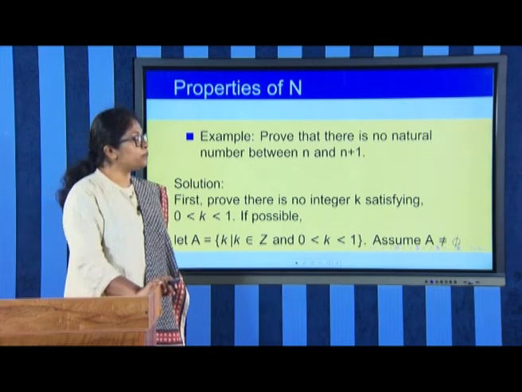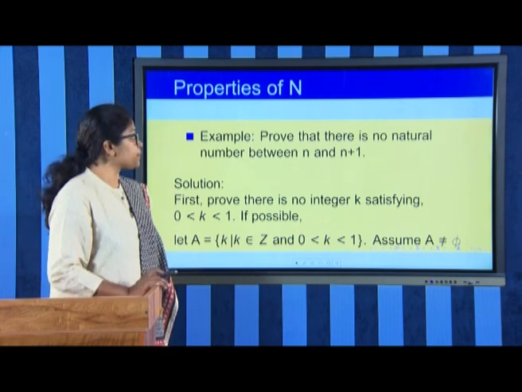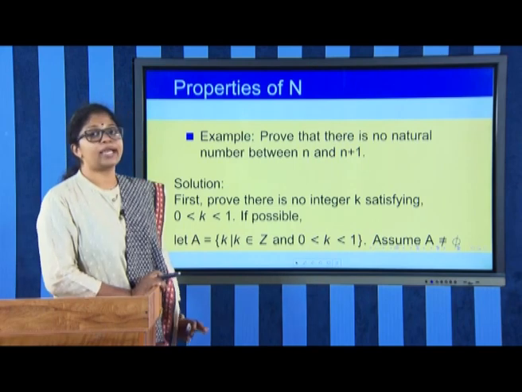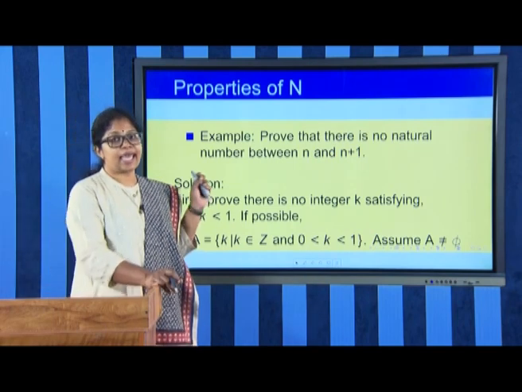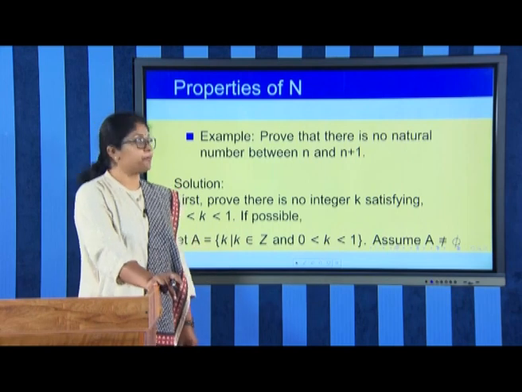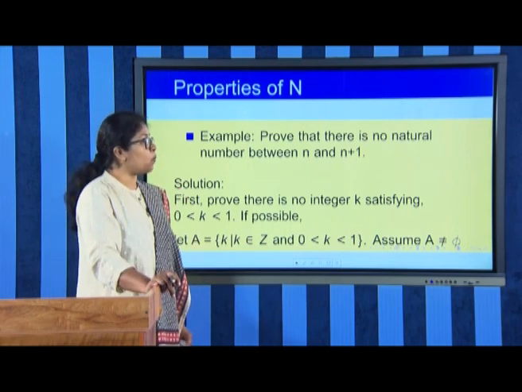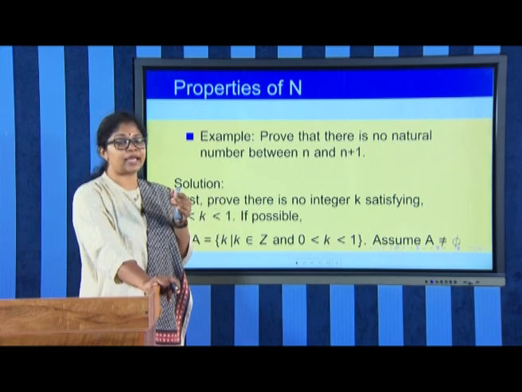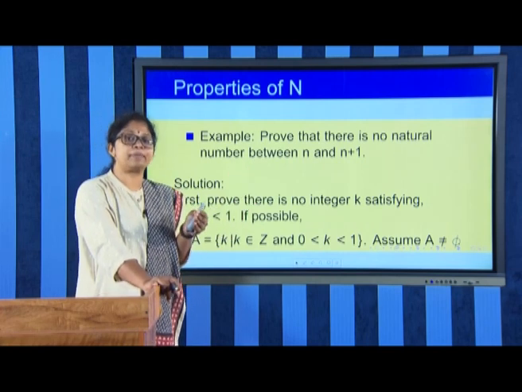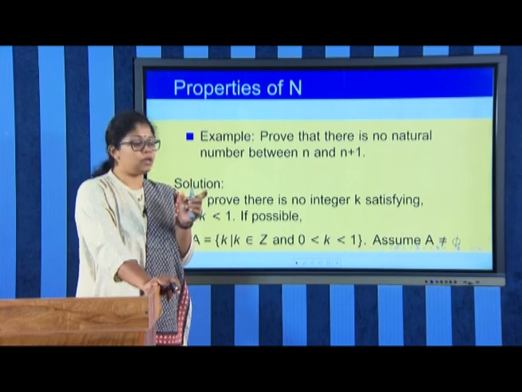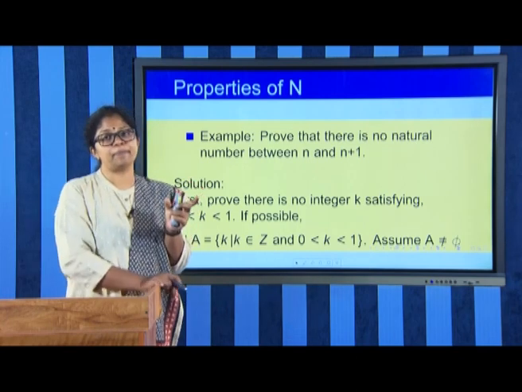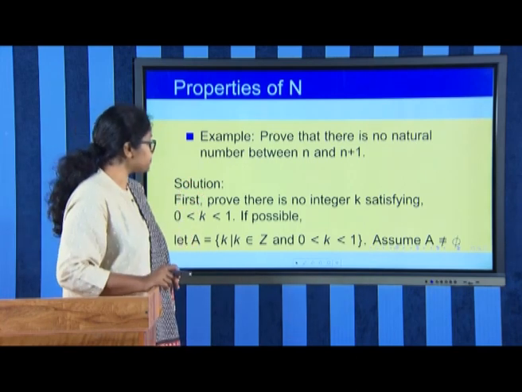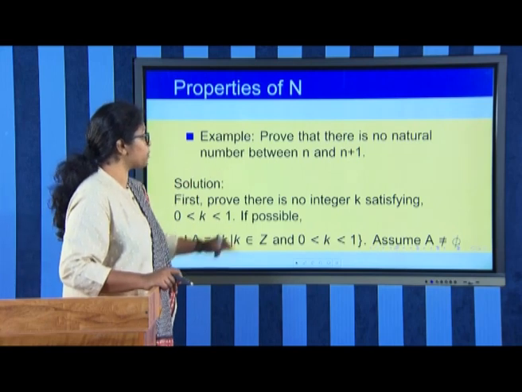Now we can show that there is no natural number between n and n plus 1. That means, why are we arranging the natural numbers in such a way that n is followed by n plus 1? How do we know that there is no natural number between n and n plus 1? So, there is a proof for that.